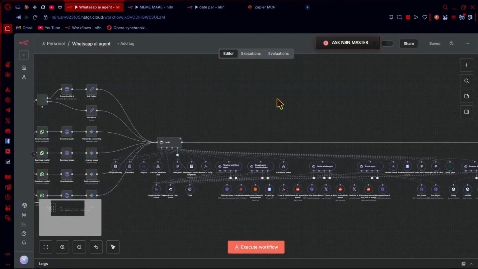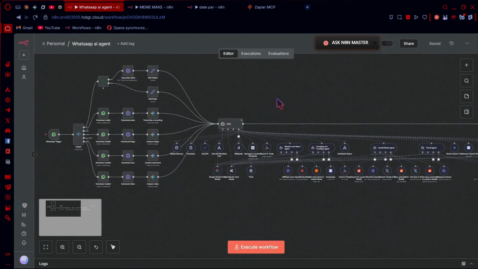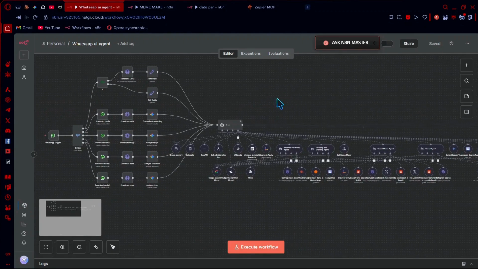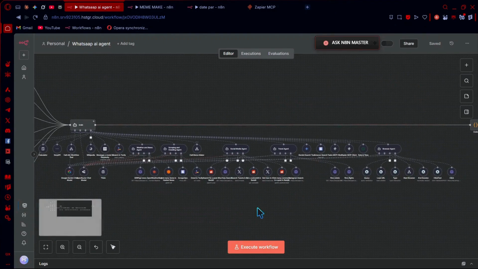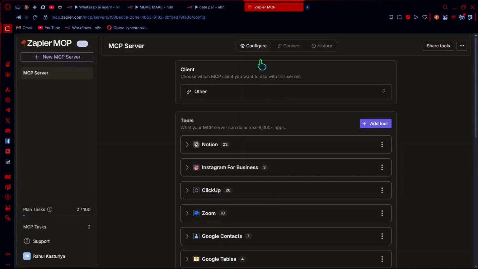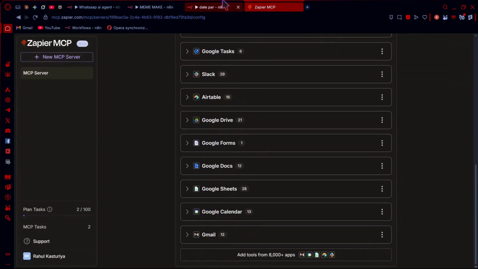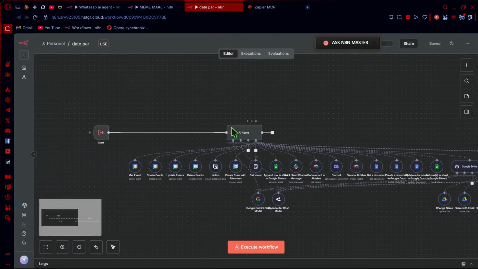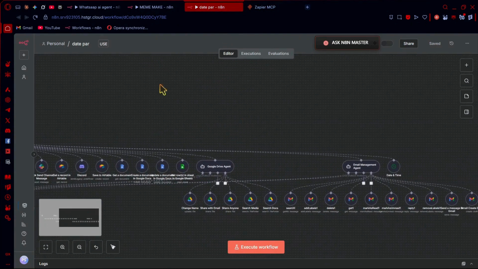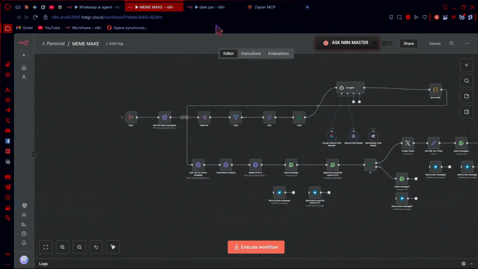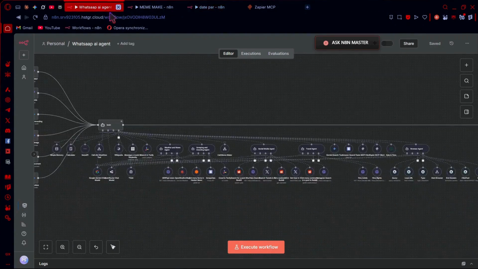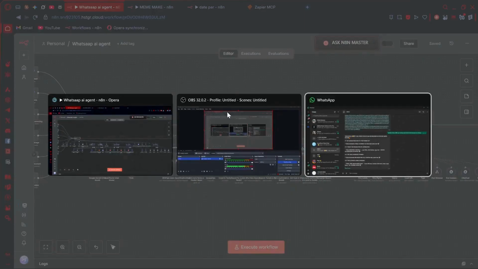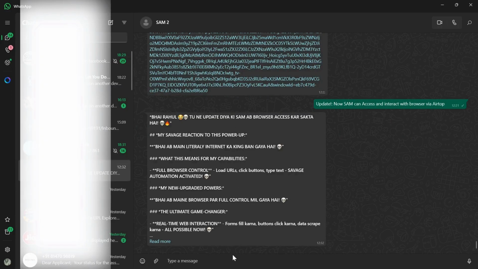So we are back to our AI agent. As you can see, this is my AI agent. It does everything. It has a lot of tool access. As you can see, it has date and time, it has a lot of things, meme maker, and it is my personal Jarvis, just like I said. It does everything. If you want, let's give it a demo. Let's try it out. So, hey Sam.